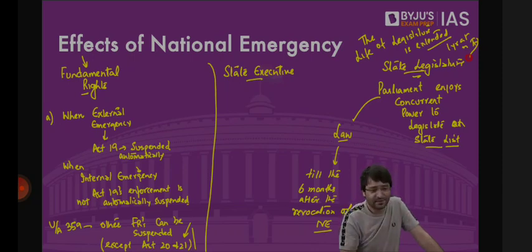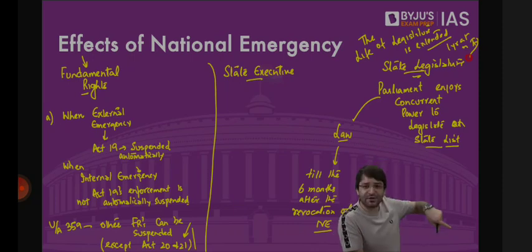There was a government in Jammu and Kashmir. They said it is good. The term of the Legislative Assembly is also extended to 6 years. We are giving our permission. This constitutional amendment will apply to us as well. That means for our Legislative Assembly, the term will be extended to 6 years.